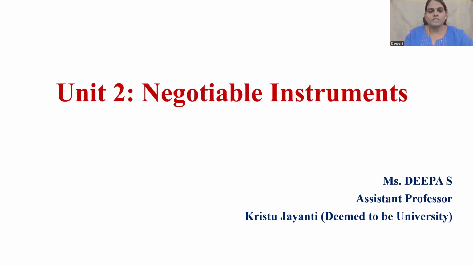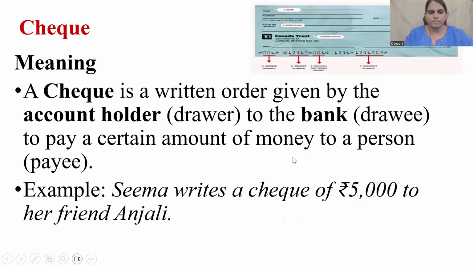Hello, my dear students. Today we'll be talking about negotiable instruments, where I'll be discussing the check. Let us understand what it is. A check is a written instrument written by the drawer to pay a certain sum of money to a person who is called the payee. In between, we have an agent, that is a banker, who processes your check.